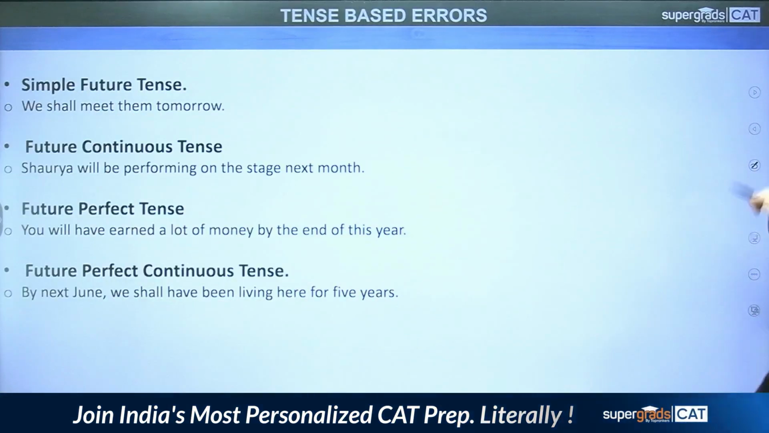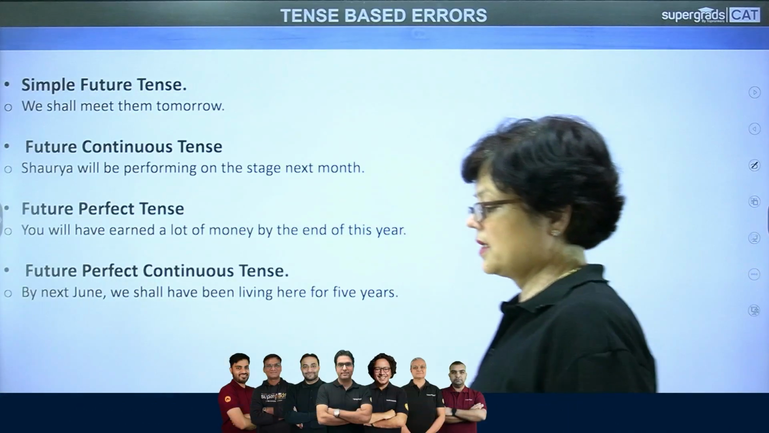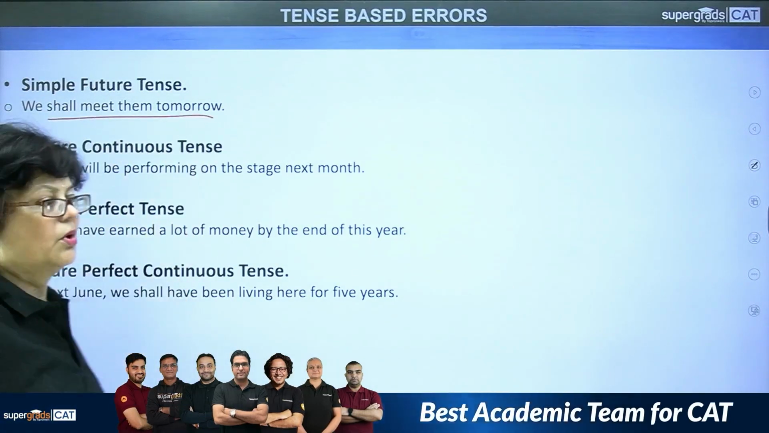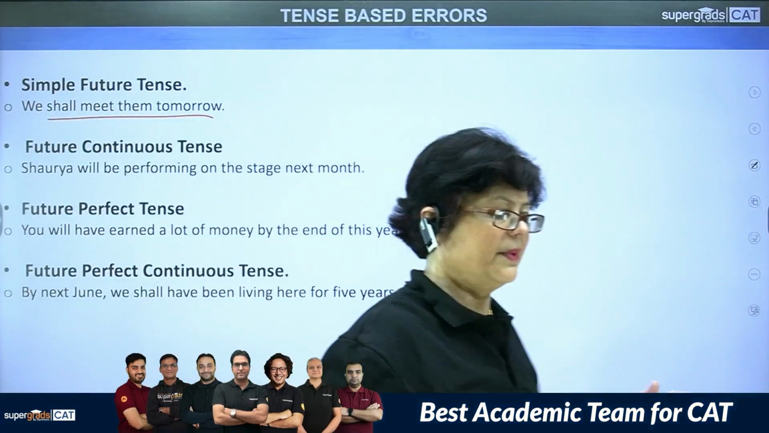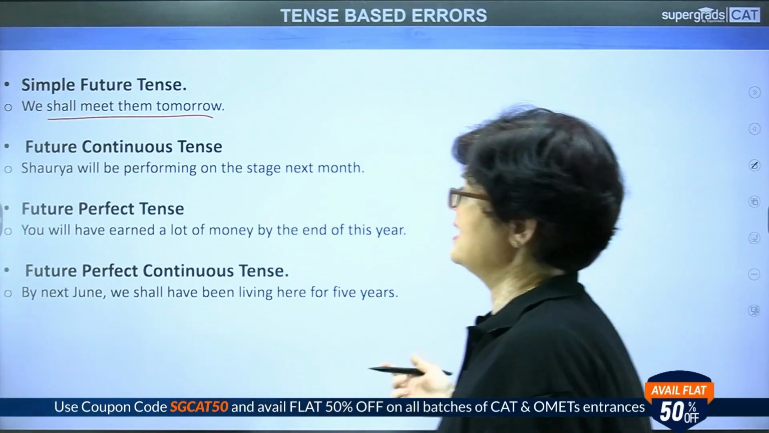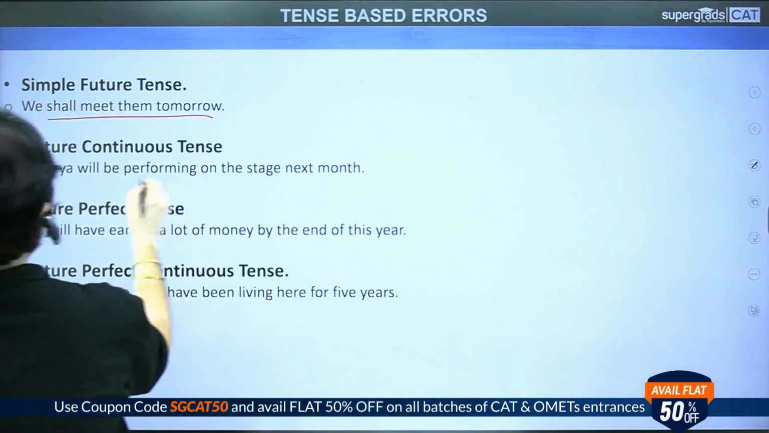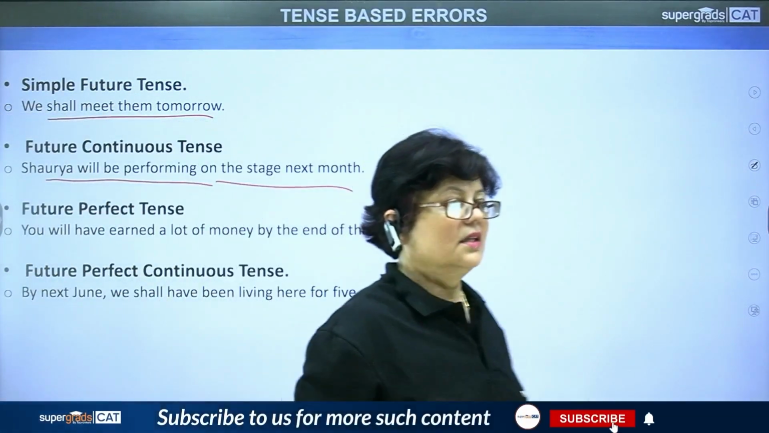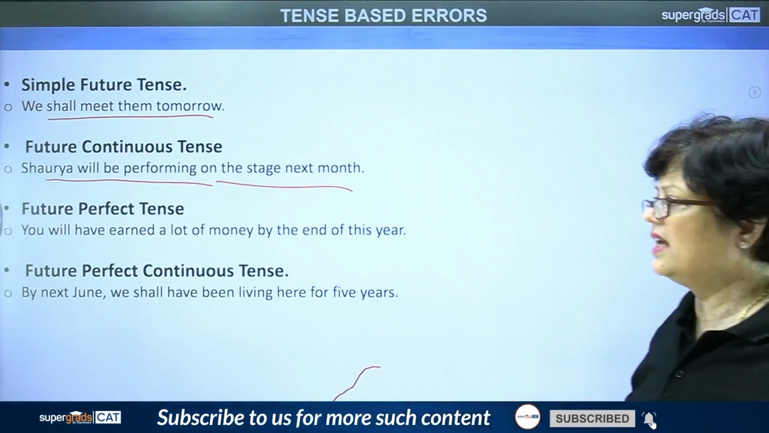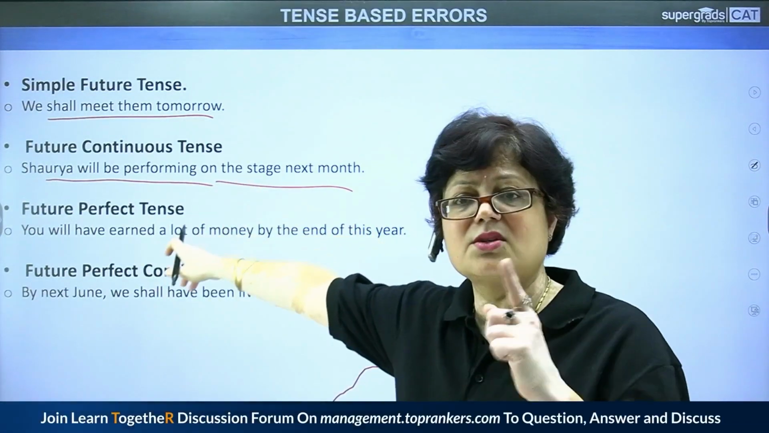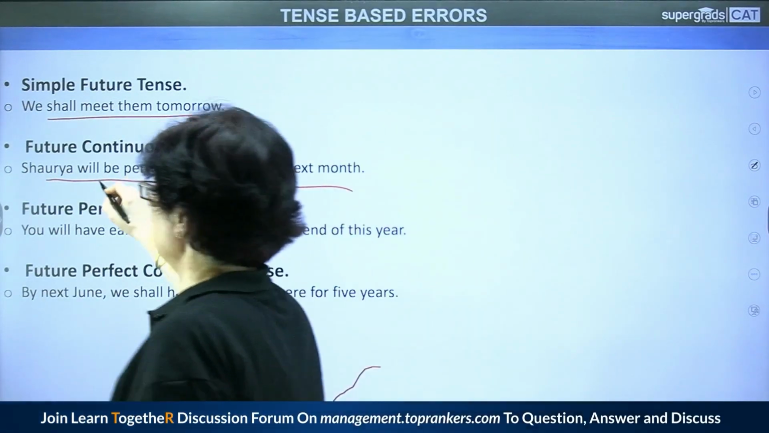Now coming to the next, future tense, simple future tense. We shall meet them tomorrow. Any action which is going to happen in the future time, to be precise. Future continuous tense. Shaurya will be performing on the stage next month. This is a part of the plan. You can say it is very sure that this particular action is going to happen. So Shaurya will be performing.